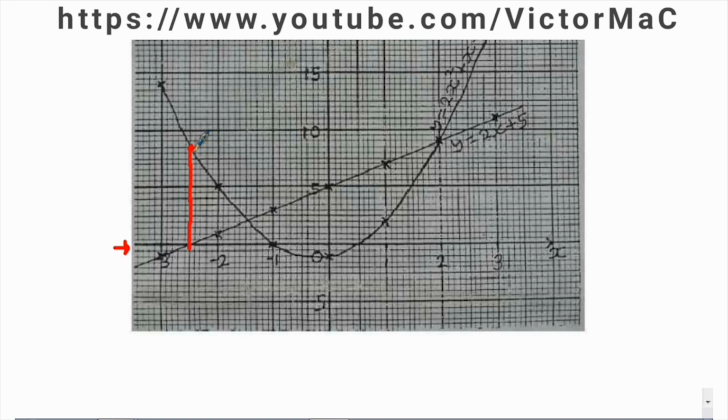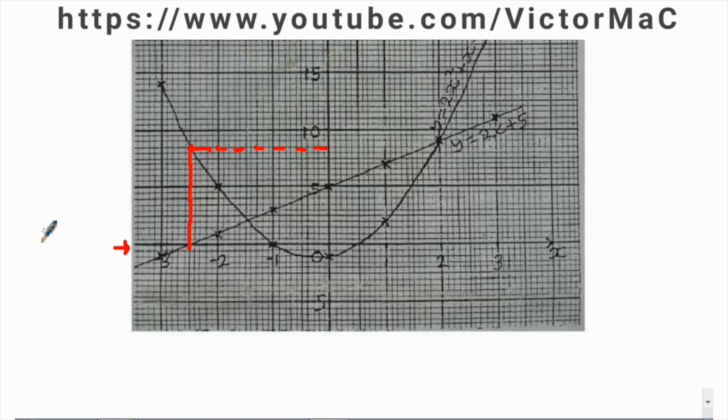Let's go. So tracing this point to the y-axis. So the answer here is 8.5.